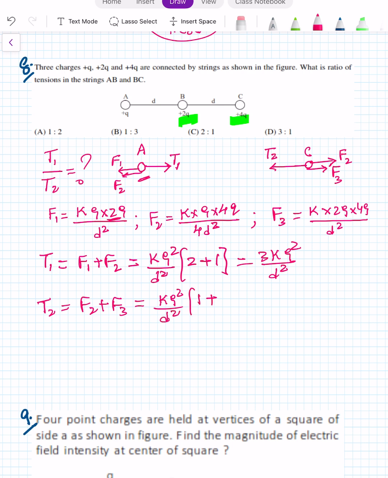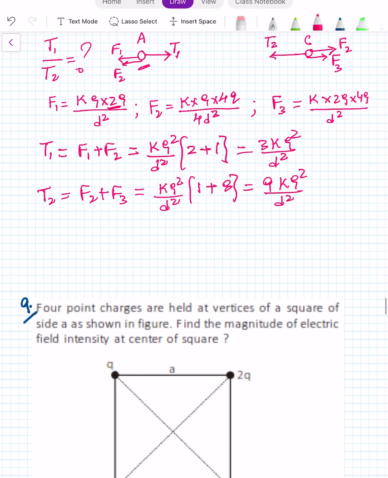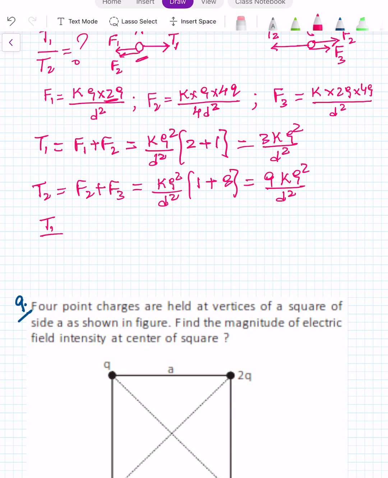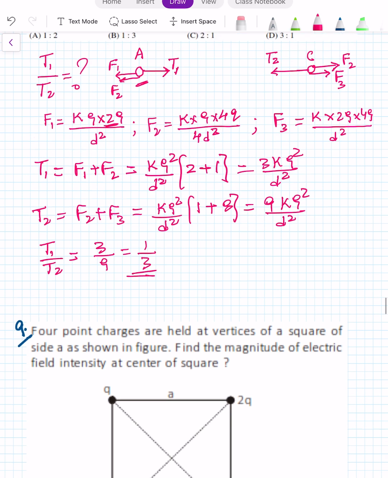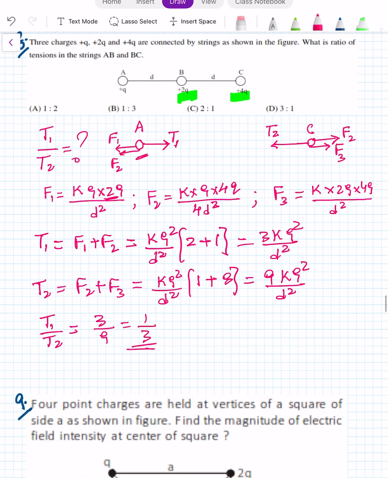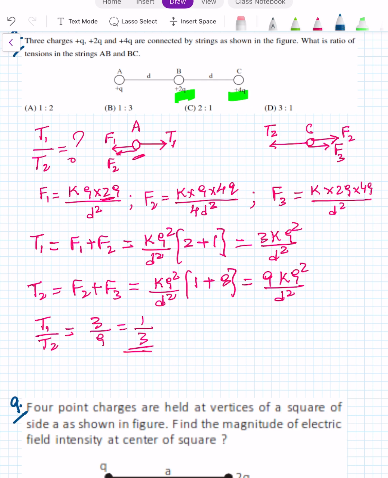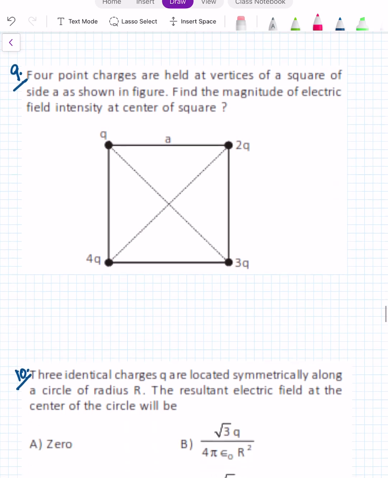F2 factor is left as 1 and F3 is 8. So it is 9KQ square upon D square. So the ratio T1 by T2 comes to 3 by 9, that is 1 by 3. So your answer will be B option, right? Let's take the next question.